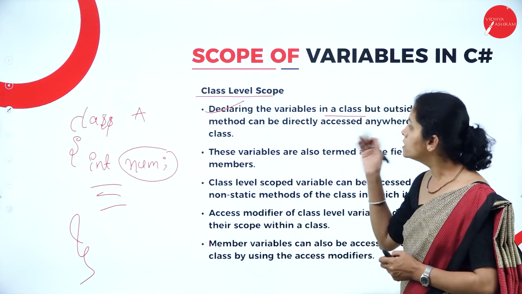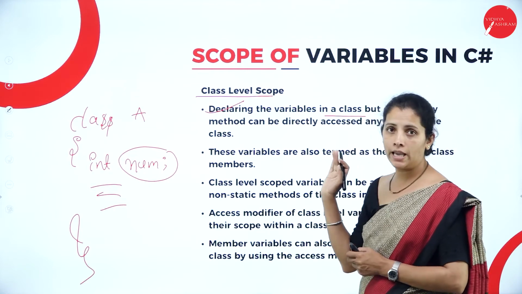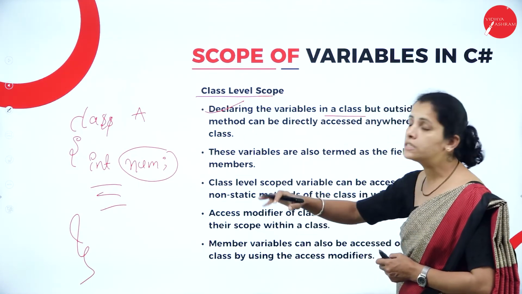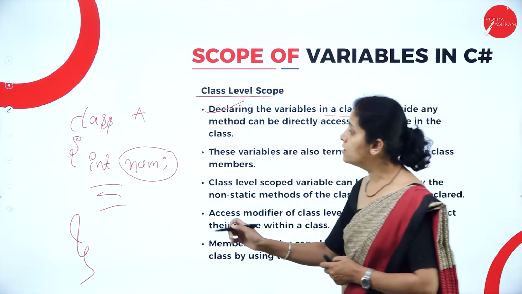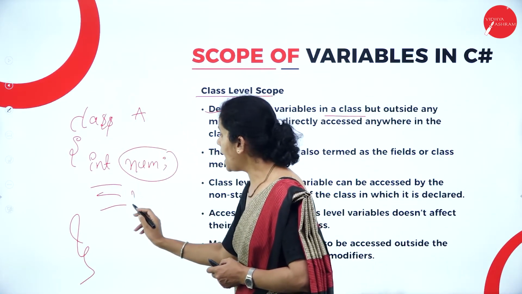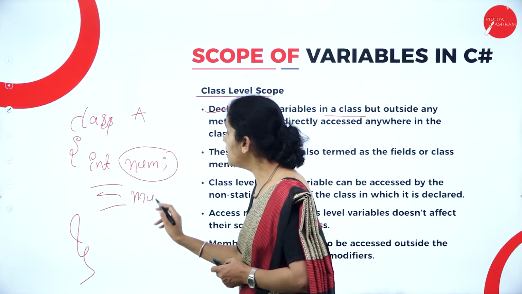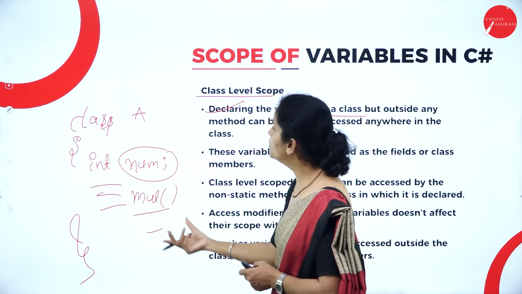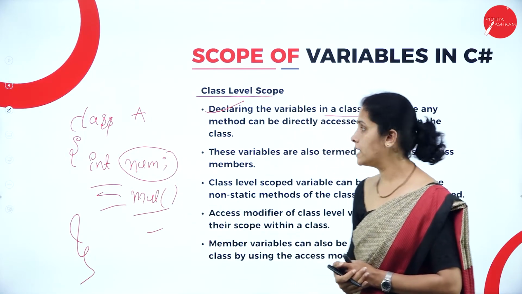That means, dear student, if I define the variable in the class but outside the method. So, in my class, if I have the method called mul, then I can use this class variable.